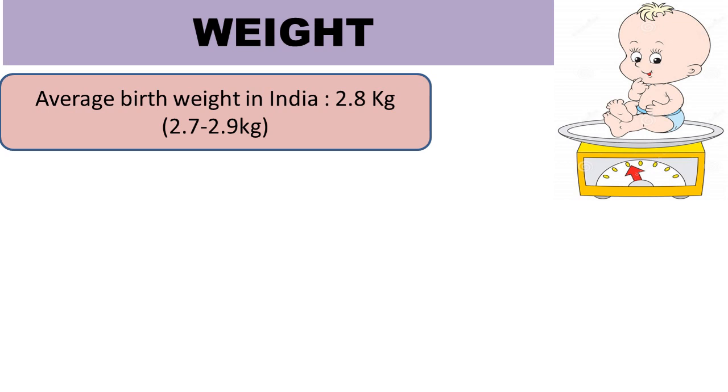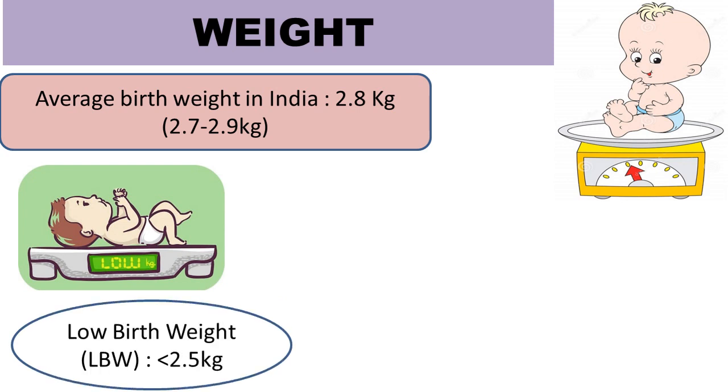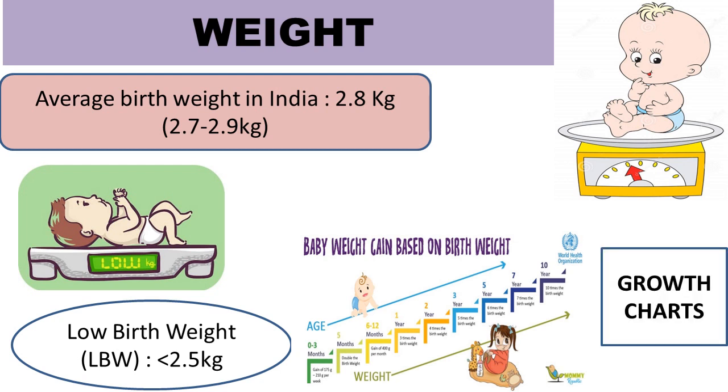Average birth weight of a baby in India is 2.8 kgs. If the birth weight is less than 2.5 kgs, it is called as low birth weight. We should know how the weight of a child increases with age. We can do that by using growth charts that we will see in the further videos. But in case growth charts are not available, we have a simple rule of thumb to know the expected weight at different ages. So let's see how the weight of a child increases as he grows up.